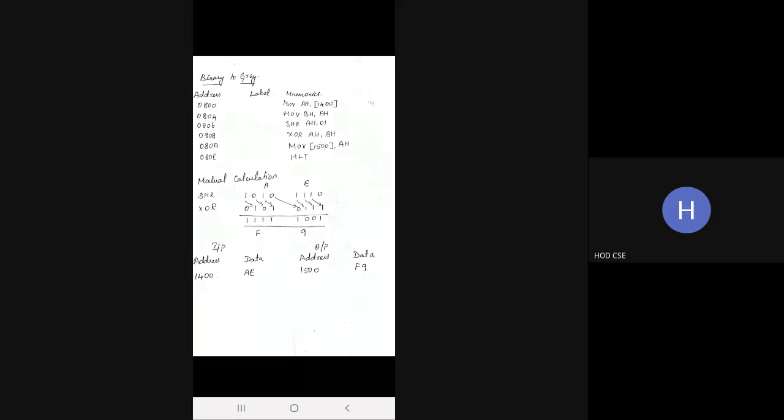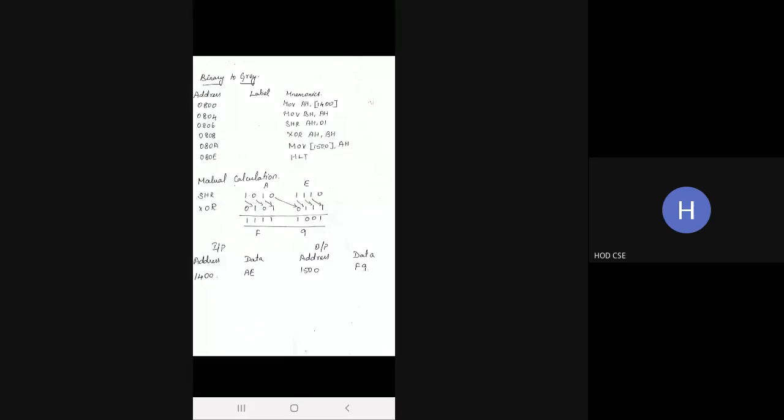Now in the second line of your program, MOV BH, AH means the same input is moved into another register called BH. Now you are going to shift right, SHR AH, 01. So 01 means you shift the value present in AH one time.